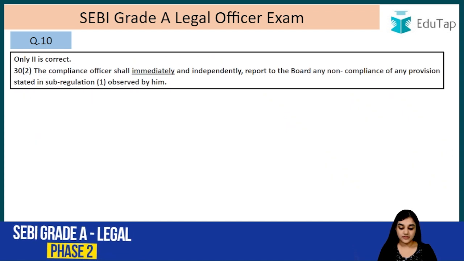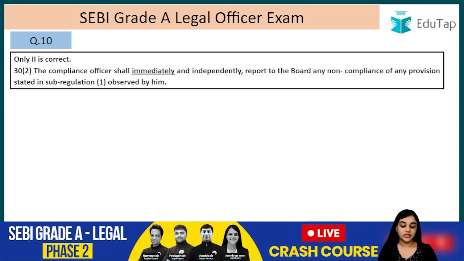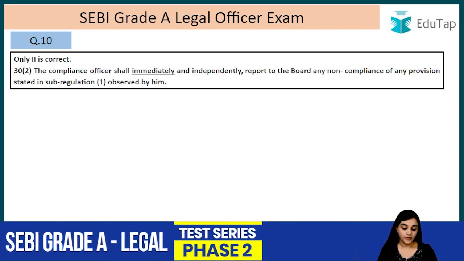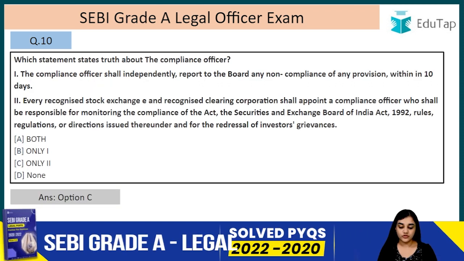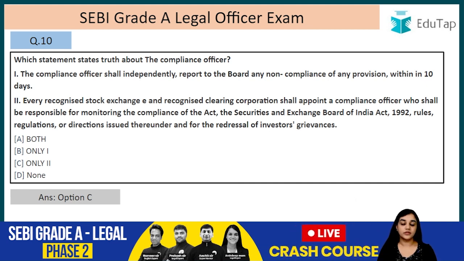What is the correct answer? The compliance officer shall immediately, it is immediately, right? So the compliance officer shall immediately and independently report to the board any non-compliance of any provision stated in sub-regulation 1 observed by him. So the correct answer is actually immediately. What was mentioned in the question? The compliance officer shall independently report to the board any non-compliance of the provision within 10 days. It is not 10 days but it has to be reported immediately. Alright, question number 11.